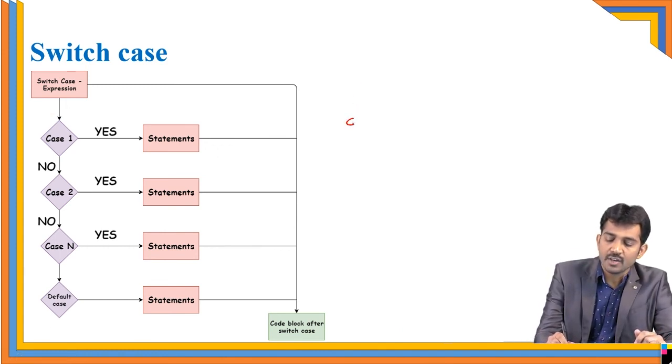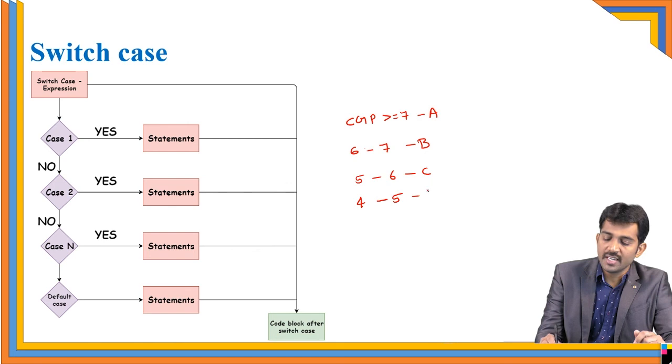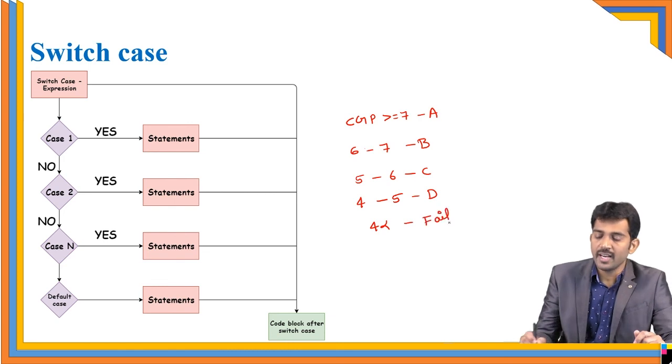If your CGPA is greater than or equal to 7, you should give the A grade; if your CGPA is 6 to 7, grade B; 5 to 6, grade C; 4 to 5, grade D; and if less than 4, the fail grade.